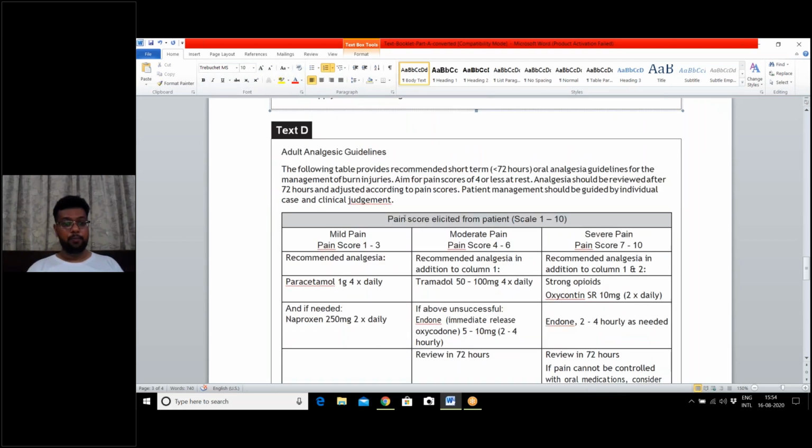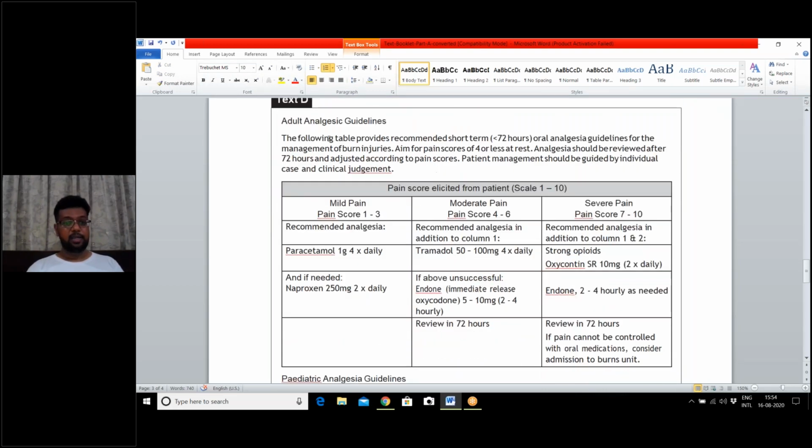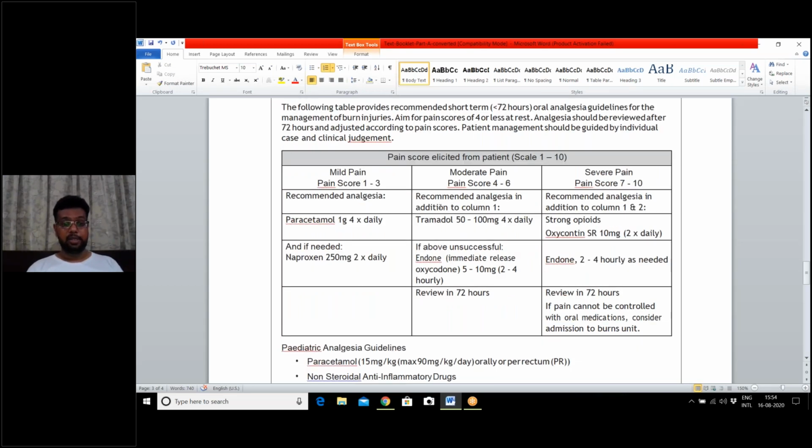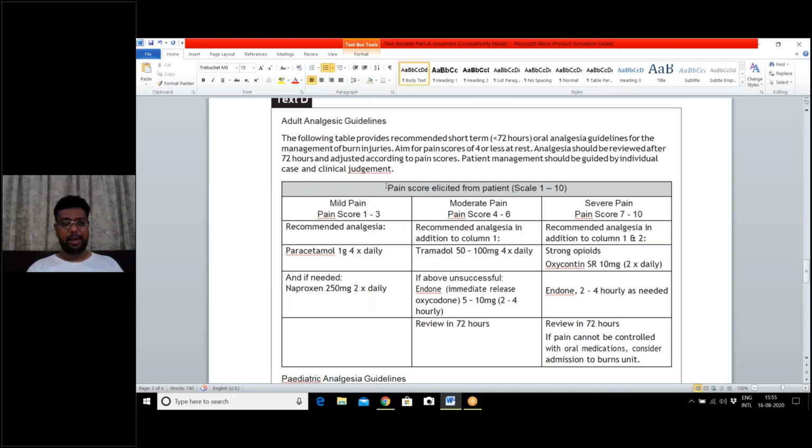This is text D now. Text D is adult analgesic guidelines, and I'm rushing through it. You also rush on your screens. Just glide and rush and try to jot down important points. Here medications are given. This is 72 hours. It might be important for me, I believe. So I will underline this also.